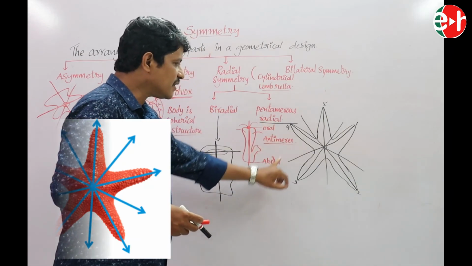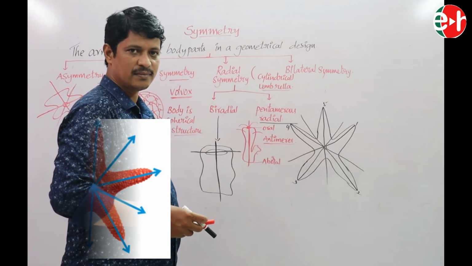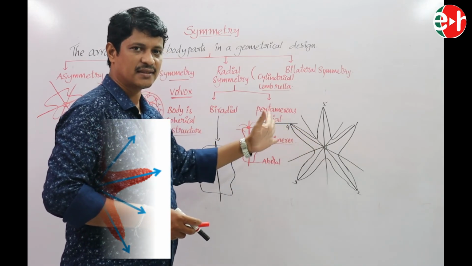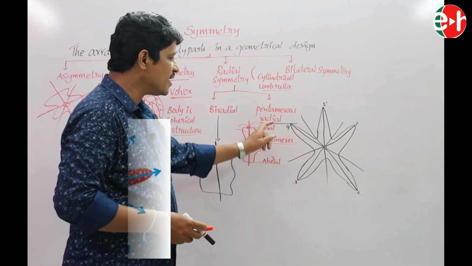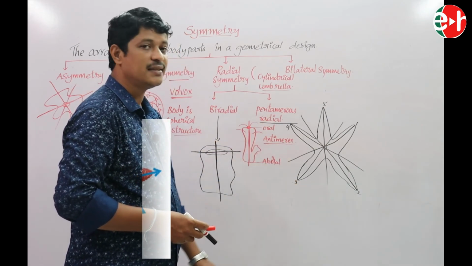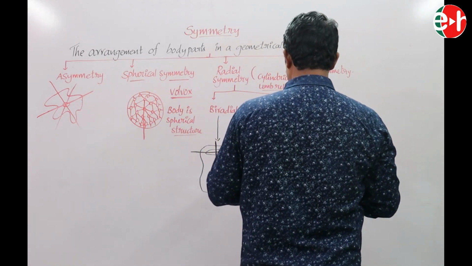The body is divided into two equal antimeres with five planes. This type of symmetry is known as pentamerous radial symmetry. An example is the starfish.